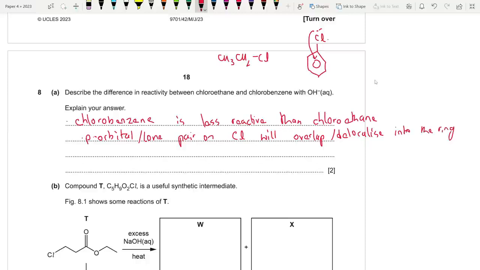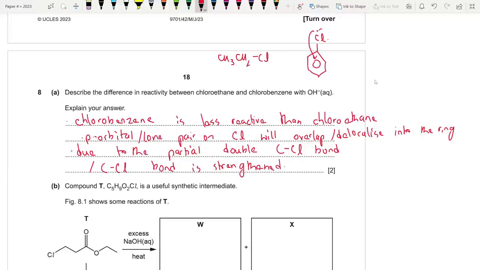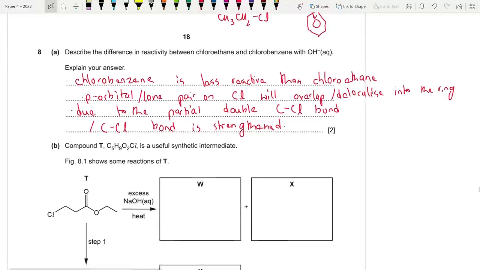So it has a partial double bond character, right? So due to the partial double C-Cl bond, or you could say that the C-Cl bond is now strengthened due to the electron withdrawing effect of the benzene ring. You could add that, you could mention that. Same thing. It is strengthened due to the electron withdrawing effect of the benzene ring.